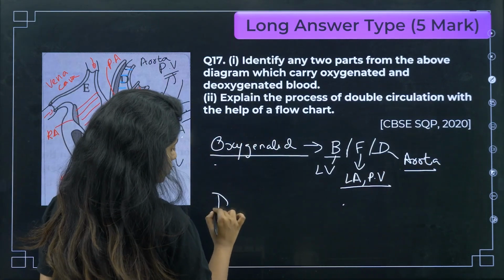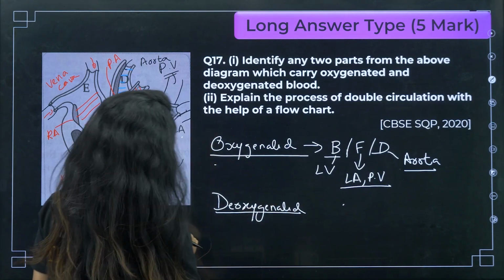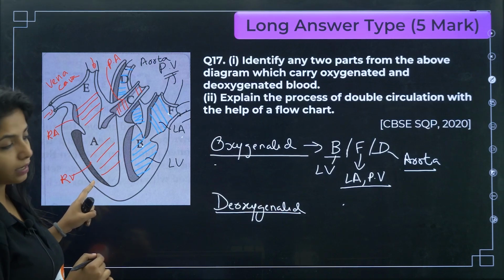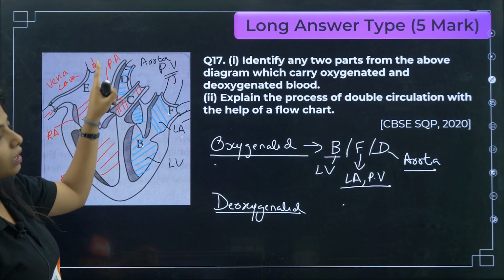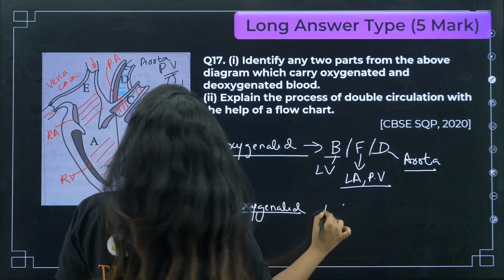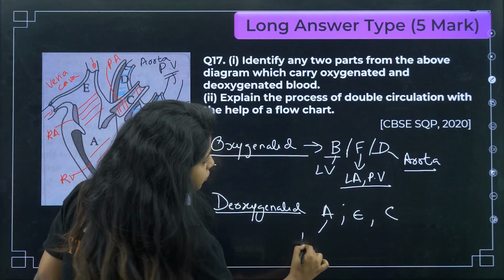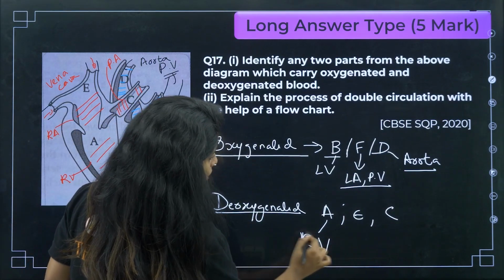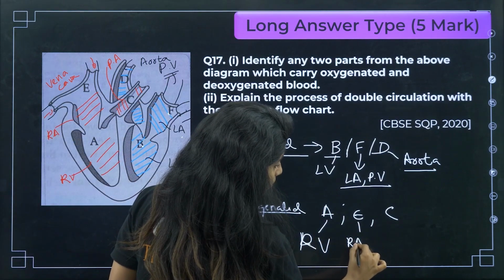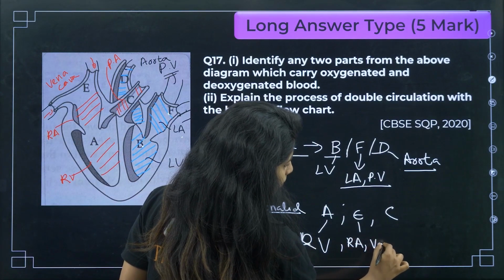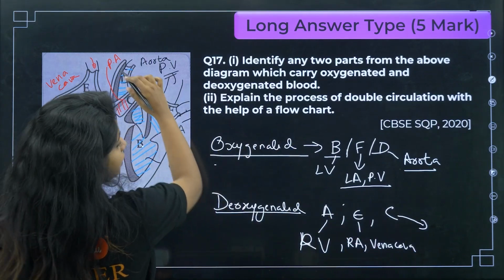Now deoxygenated blood. Deoxygenated blood is carried by A, E, and C. A is the right ventricle. E can be either the right atrium or the vena cava. And C can be your pulmonary artery, either way.